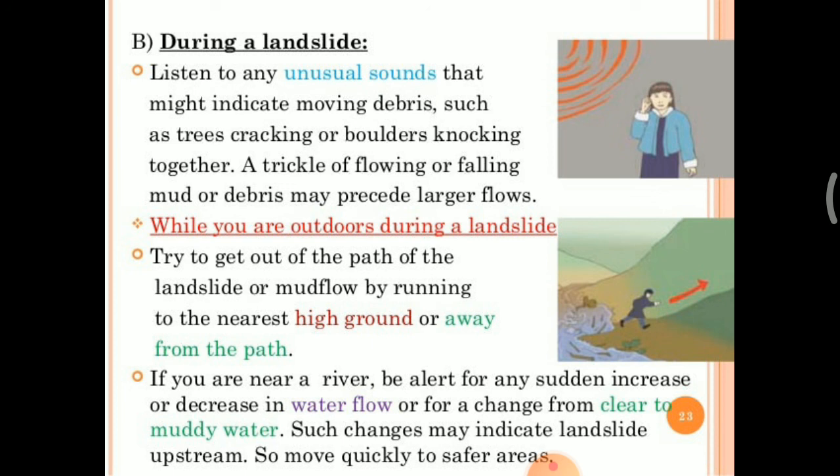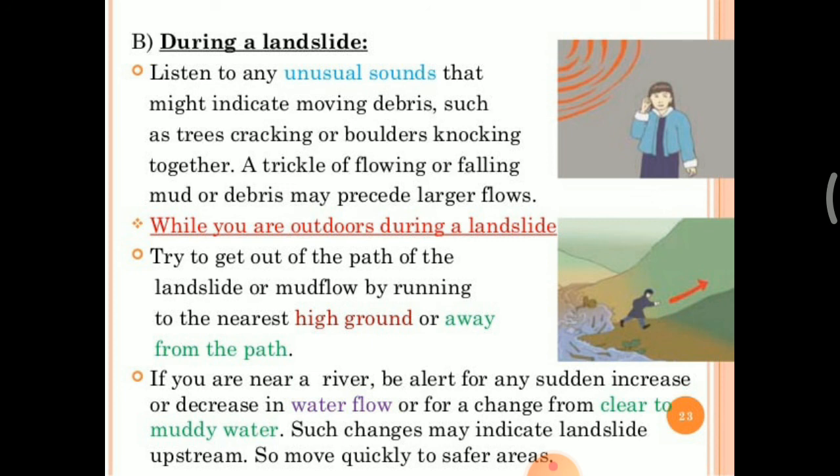The first one is to listen for any unusual sounds that might indicate moving debris, such as trees cracking or boulders knocking together. A trickle of flowing or falling mud or debris may precede larger flows. While you are outdoors during a landslide, try to get out of the path of the landslide or mud flow by running to the nearest high ground or away from the path. If you are near a river, be alert for any sudden increase or decrease in the water flow, or a change from clear to muddy water. Such changes may indicate a landslide upstream.